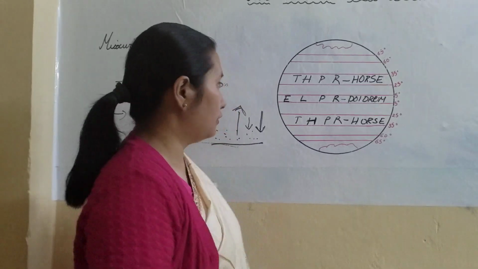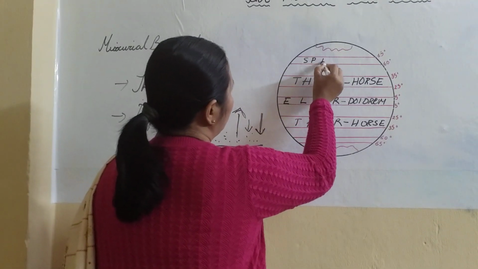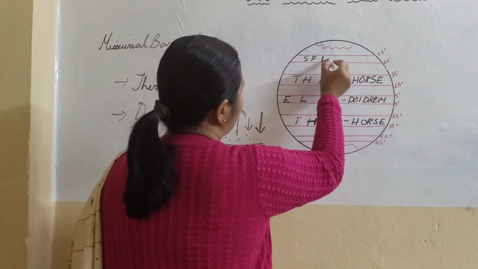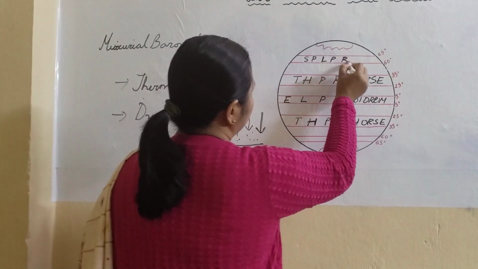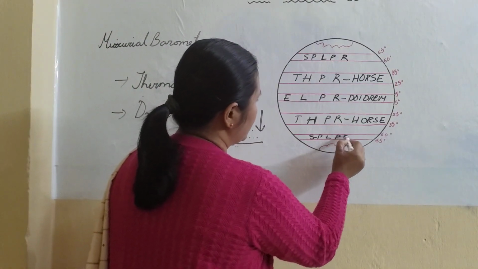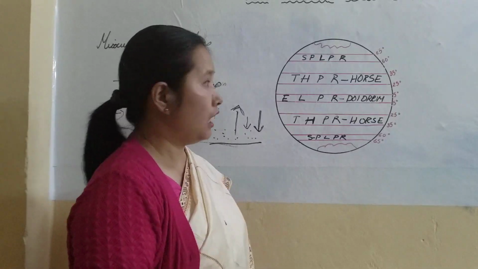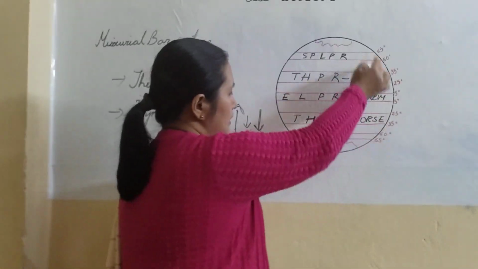Now the next pressure region is the subpolar low pressure region. This is the area at 60 to 65 degrees, both north and south of the equator.